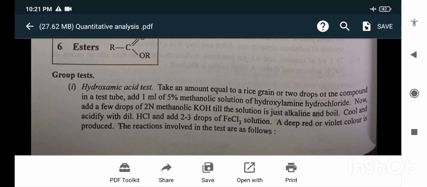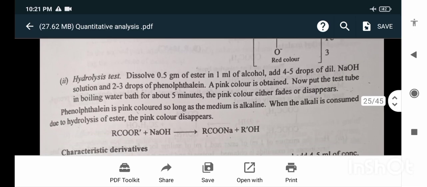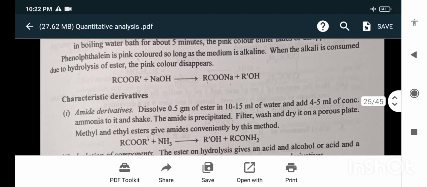The reactions involved in the test are as follows. Hydrolysis test: dissolve 0.5 gram of ester in 1 ml of alcohol, add 5 drops of dilute NaOH solution and 2 to 3 drops of phenolphthalein. A pink color is obtained. Now put the test tube in a boiling water bath for about 5 minutes. The pink color fades or disappears. Phenolphthalein is pink so long as the medium is alkaline. When the alkali is consumed due to hydrolysis of the ester, the pink color disappears.